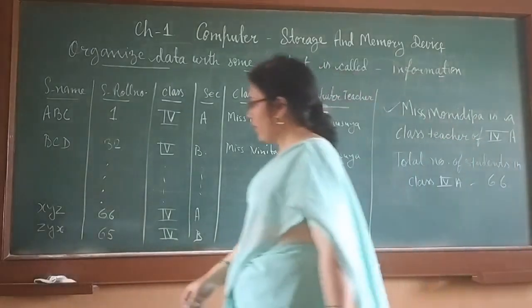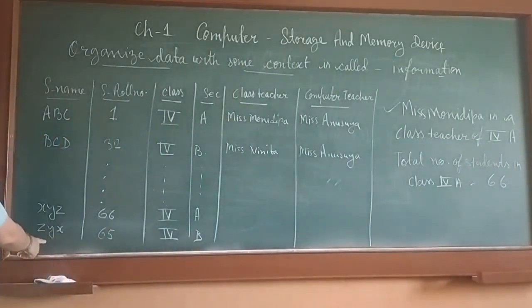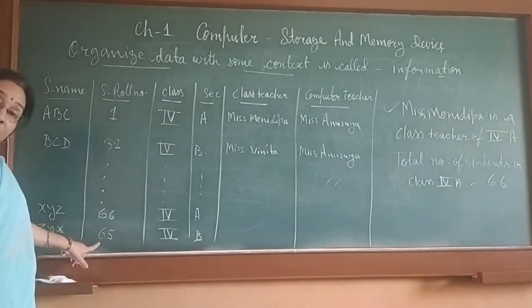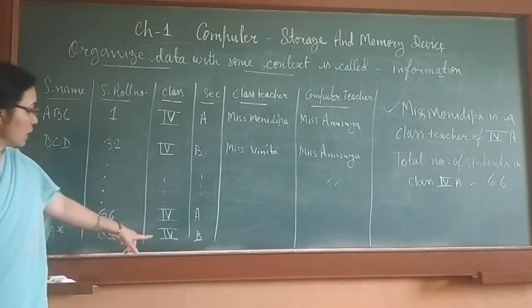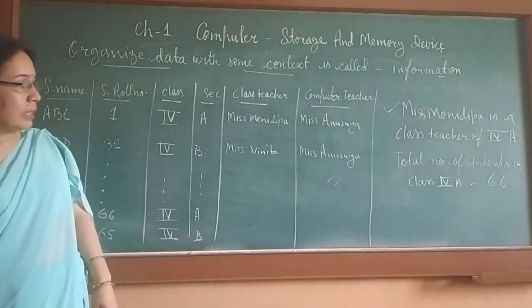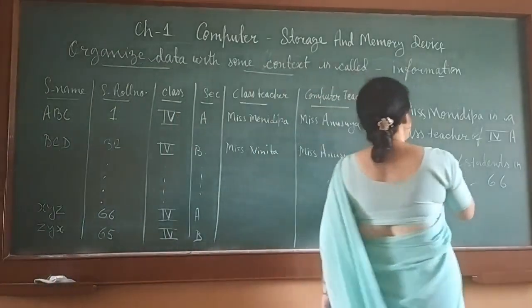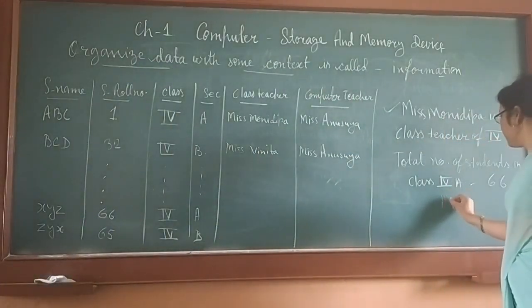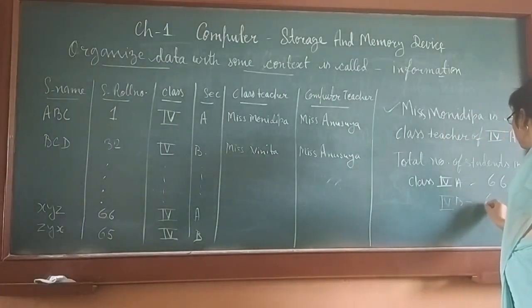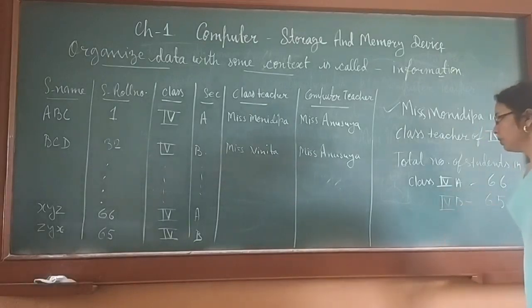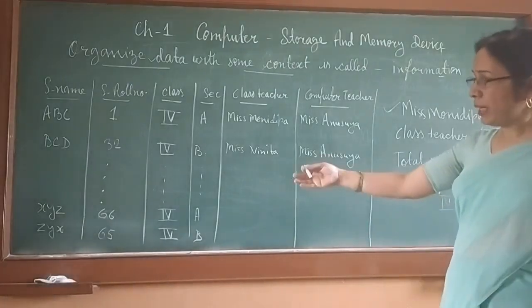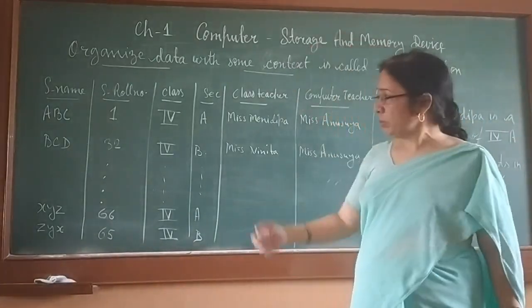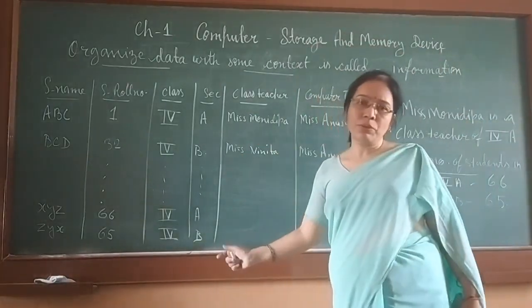Likewise, Z by X is a student's name, roll number 65. If it is the last roll number of class 4B, then it shows total number of students of class 4B is 65. This way information can be created from the organized data.